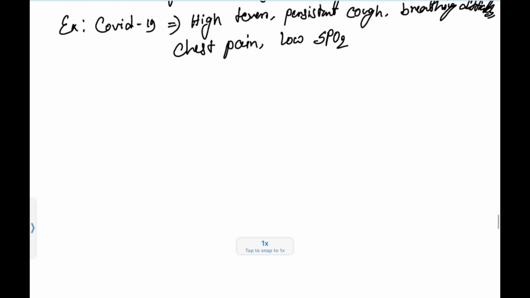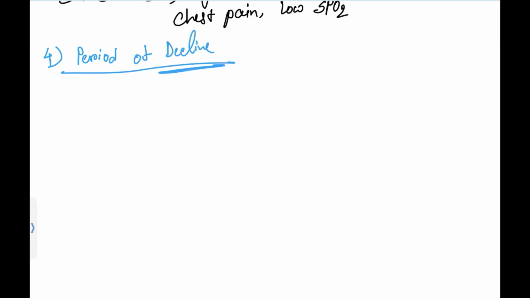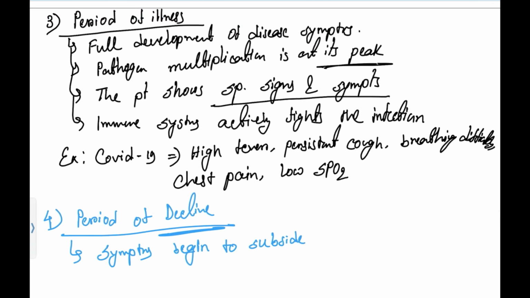Now coming to the fourth stage. What will be the fourth stage? The fourth stage will be the period of decline. As the name itself shows, it means decreasing. So symptoms begin to subside. Why do they begin to subside? Because the pathogen decreases. During the previous stage, patients complained of high fever, persistent cough, breathing difficulty, so you give some management, some treatment.